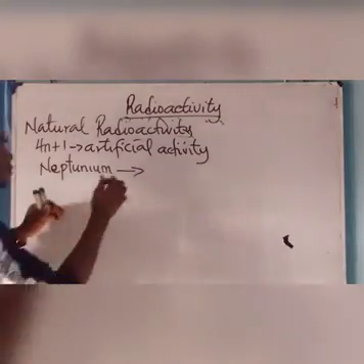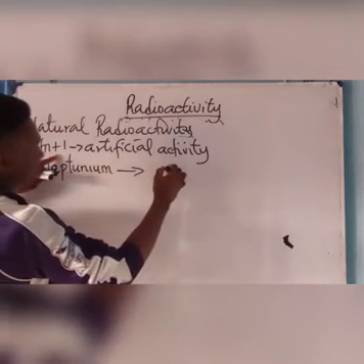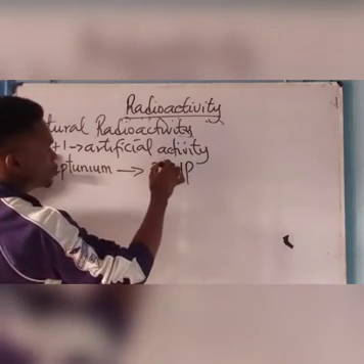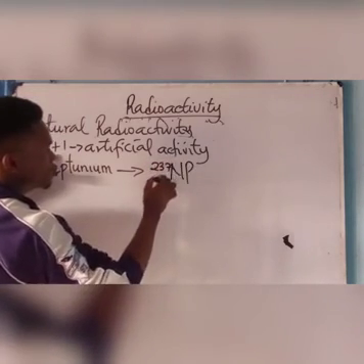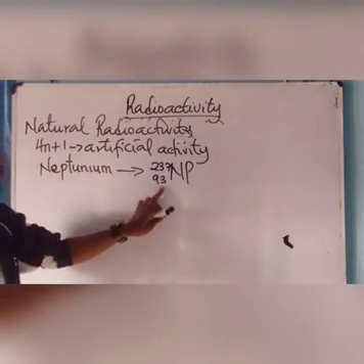Now, neptunium is an example of the 4n plus 1 series. Neptunium is Np, 237 and 93. This is the atomic number of neptunium, and this is the mass number.